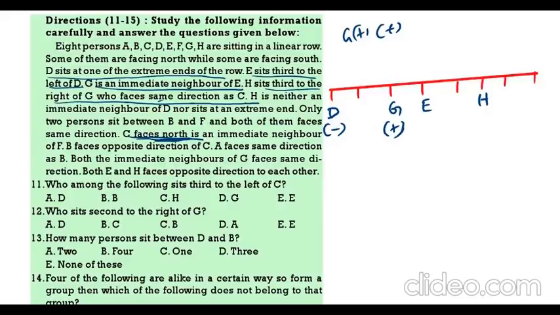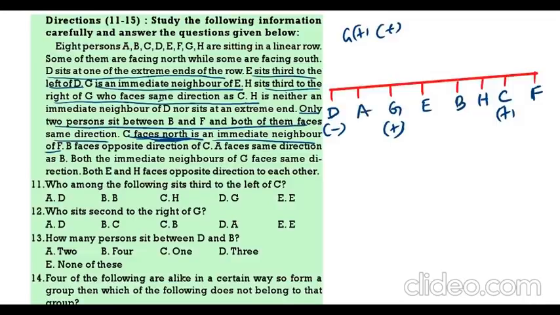Then there are two persons. Only two persons are there between B and F, and both of them are facing same direction. C is facing north and is the neighbor of F. So where can I write F? So here only C, F. There are two persons between B and F. Then we are left out with A.